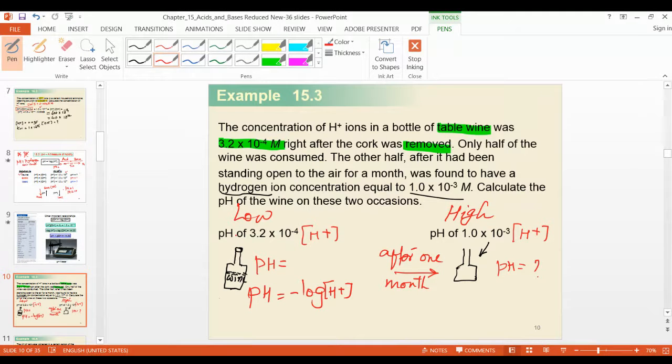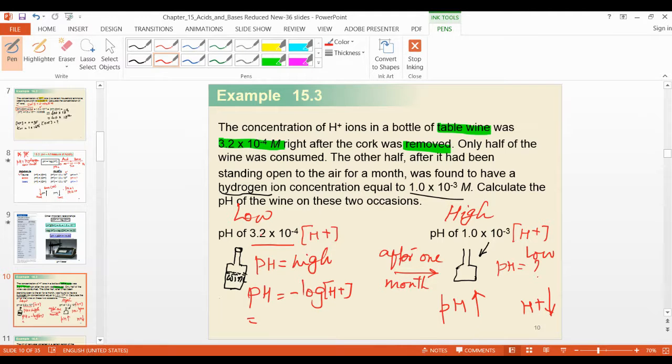Without calculation, because I told you already the formula I have written. Without calculation, you tell me now. I already explained this pH value and H plus value. If pH is high, this will be low. If pH is low, this will be high. This I already told you. If the hydrogen ion concentration is low, its pH will be high. If this concentration is high, pH will be low. And now you calculate it.